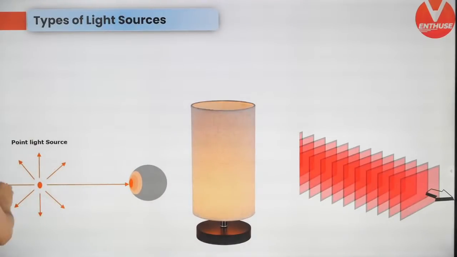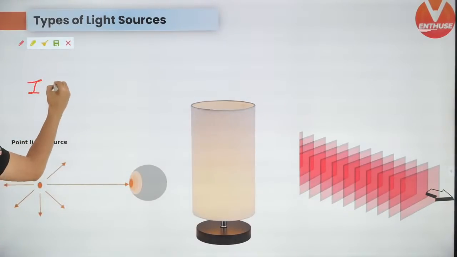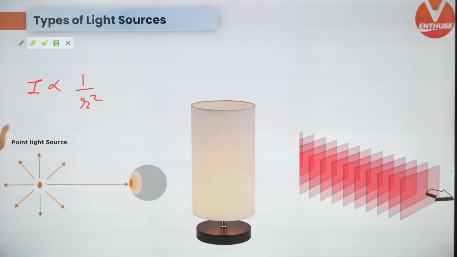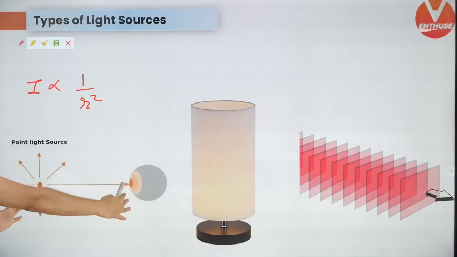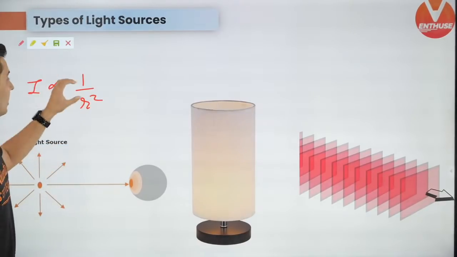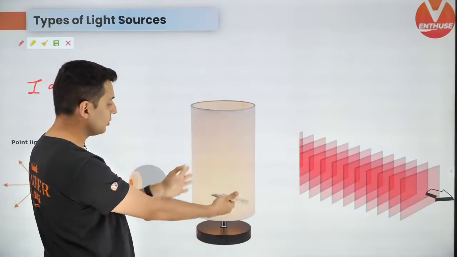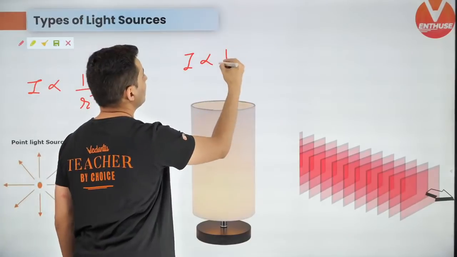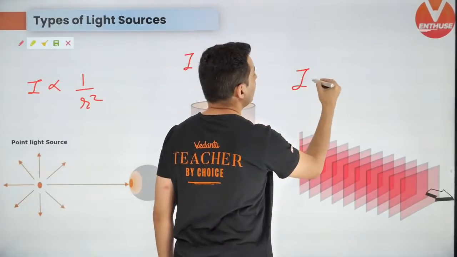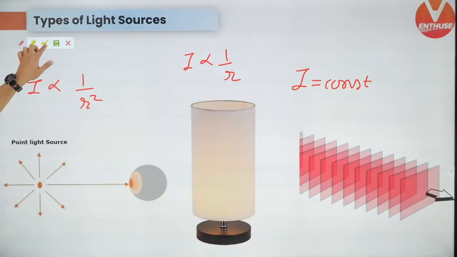Okay, next up, due to multiple sources, what is the intensity? Intensity for a point source is inversely proportional to the square of the radius. Keep this in mind. As you move away from a point source, the intensity reduces as inversely related to the square of the distance. For a cylindrical source like this lampshade, it is inversely proportional to R. Keep this in mind. And for a planar source, intensity is constant. This will be useful for solving problems.